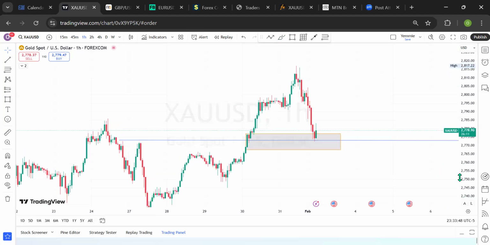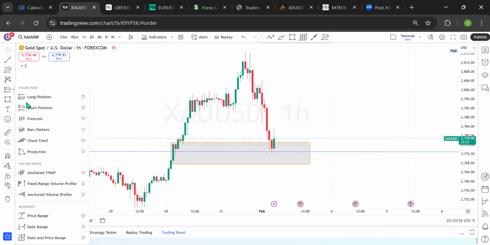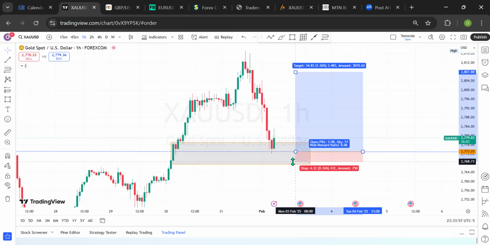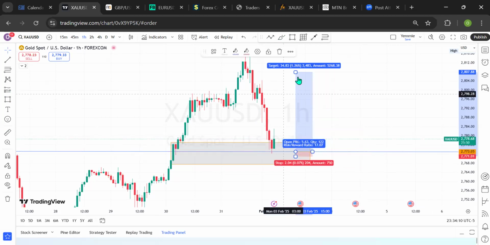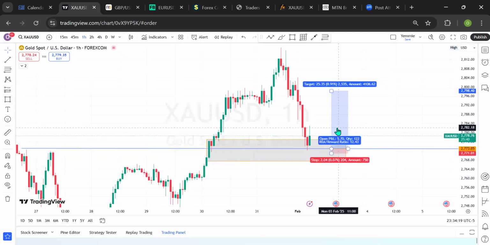So this remains a very good risk reward ratio if I'm taking an opportunity on gold with this. So this is what I'll be doing here. I'll be looking at a price level like this. In fact, if I'm trading gold, 277, something around there. Yeah, good. So this is what I'll be expecting. I'll be expecting gold to do a bit of buy now to a price level like this. And this is my stop loss level. And this is a very good risk reward ratio, about 1:25. That is quite much and significant.